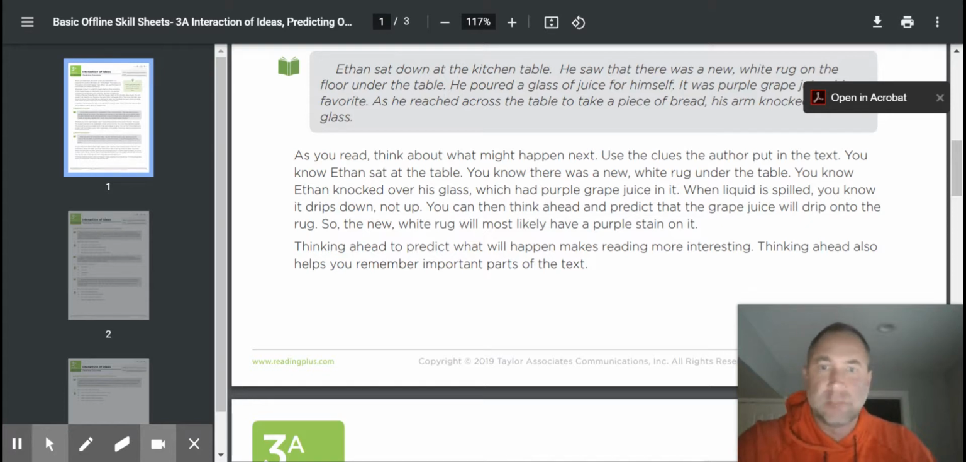You know Ethan sat at the table. You know there was a new white rug underneath the table. You know Ethan knocked over his glass, which had purple grape juice in it. And when liquid is spilled, you know it drips down, not up. You can think ahead and predict that the grape juice will drip onto the rug. So the new white rug will probably have a purple stain on it. Thinking ahead to predict what will happen makes reading more interesting. Thinking ahead also helps you remember important ideas of the text.